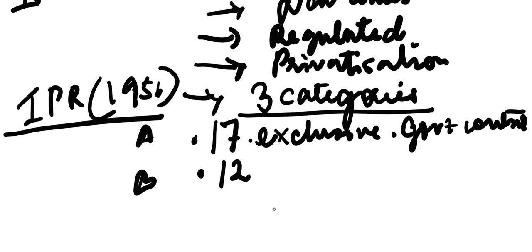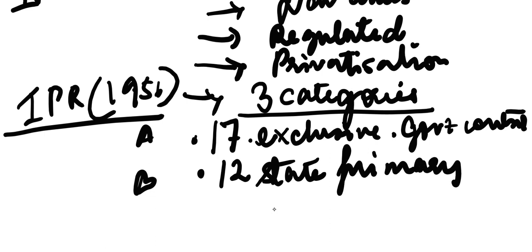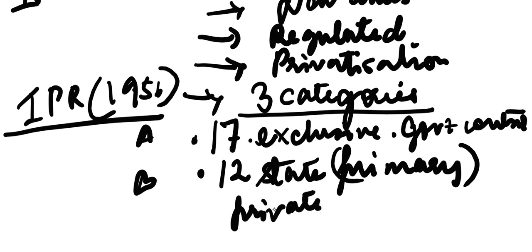Then there were the category B industries, where the state would play the primary role. However, private participation was allowed, but they would only have a supplementary role.